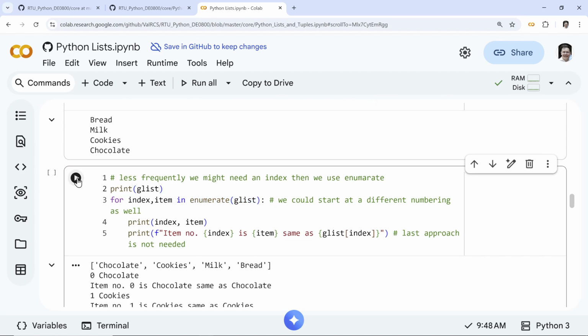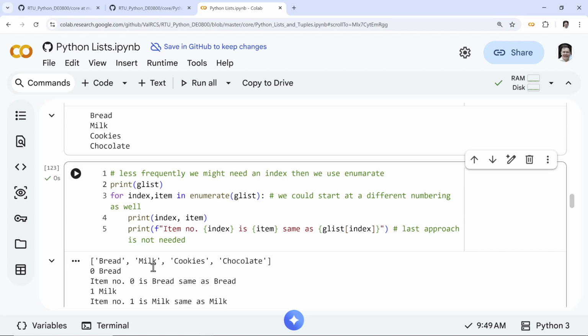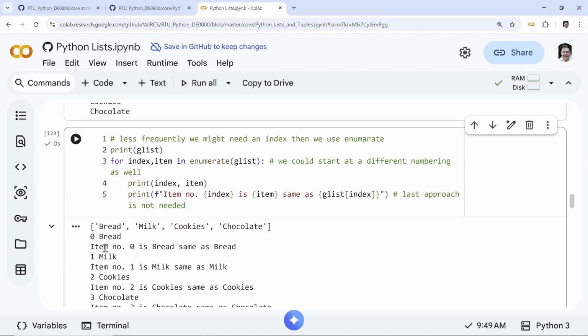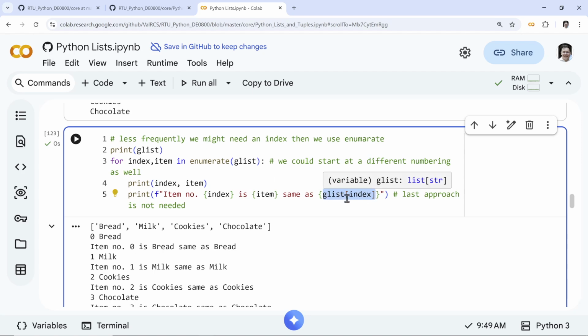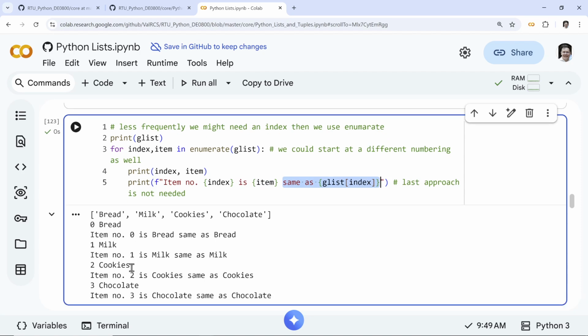So I can print. I have my original. Index and item: index 0 is bread, same as bread. So again, we could use this if you really need to. Bread is the same as bread. Why? Because item is the same as accessing this by index. But usually you don't need it because you already have the item. I'm just showing it. It is indeed the same.